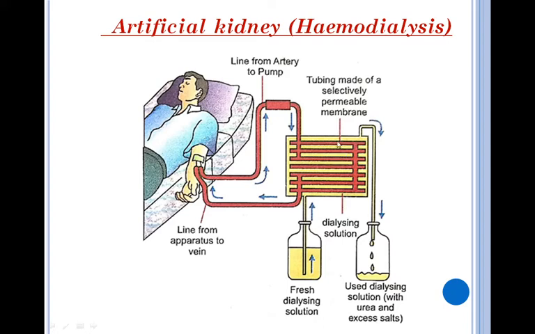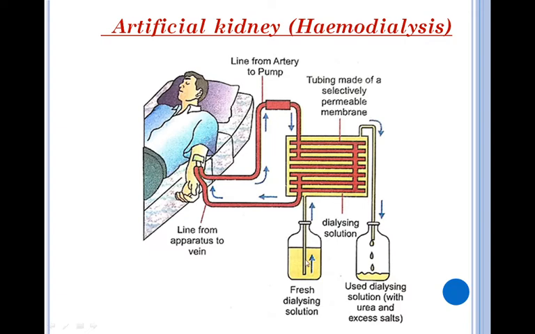You can see that these tubes are the structures into which the blood taken from the artery of the patient is pumped, and these tubes are suspended into this yellow portion. This yellow portion indicates the dialyzing solution, which is freshly prepared and pumped into this part.